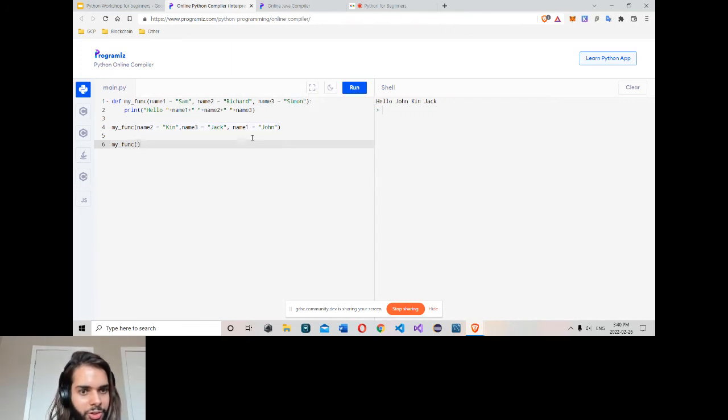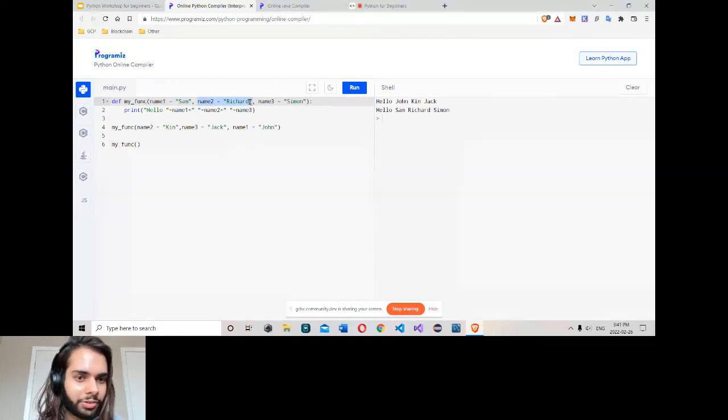No, this one I'm calling with the value. Okay. I'm going to call this function without any value. So I will run. So here. When I call this function without any value, it will get executed. The name 1 has a default value Sam. We're going to use this value here, the default value. Whenever we call a function without that parameter, we simply don't pass an argument to the parameter, or simply don't give the value to the parameter, it can use the default value if you assign it. If I don't assign the default value, I will get an error.